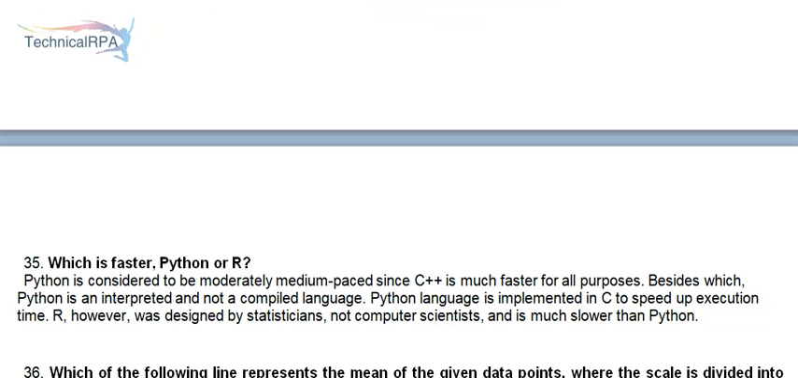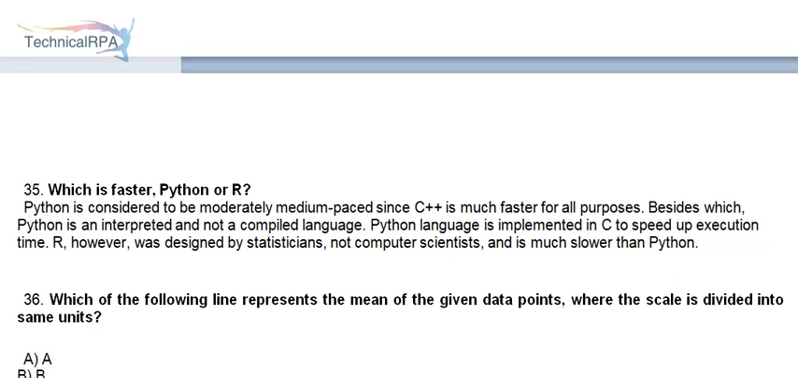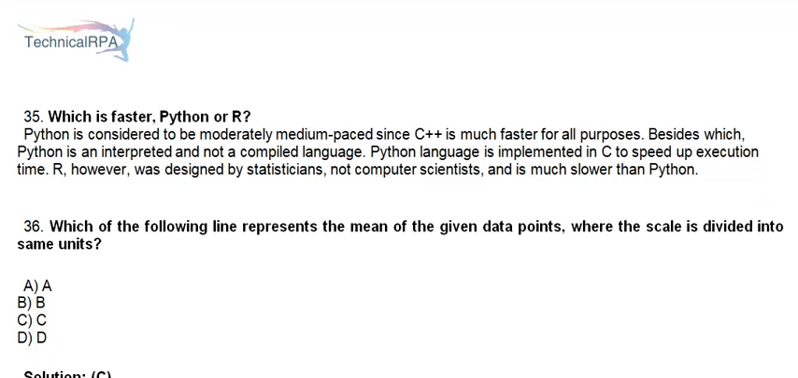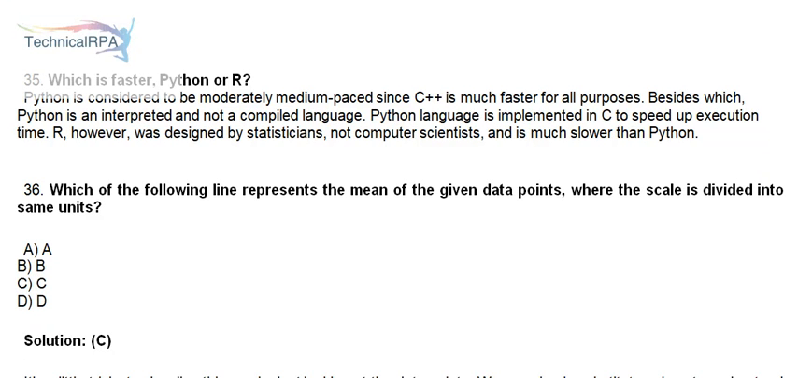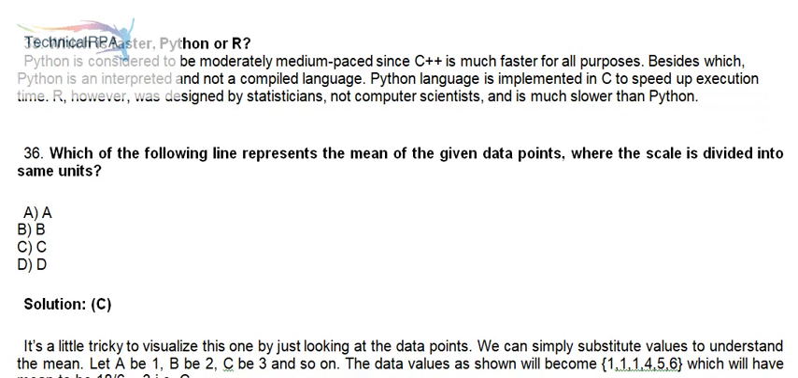Python is considered to be moderately medium-paced since C++ is much faster for all purposes. Besides which, Python is an interpreted and not a compiled language. Python language is implemented in C to speed up execution time. R, however, was designed by statisticians, not computer scientists, and is much slower than Python.